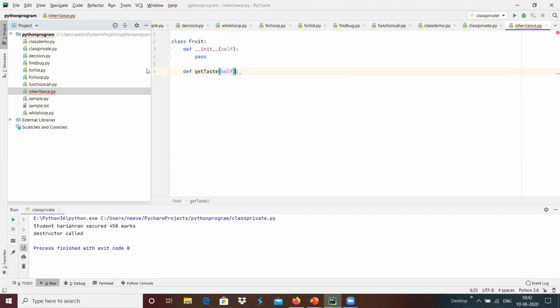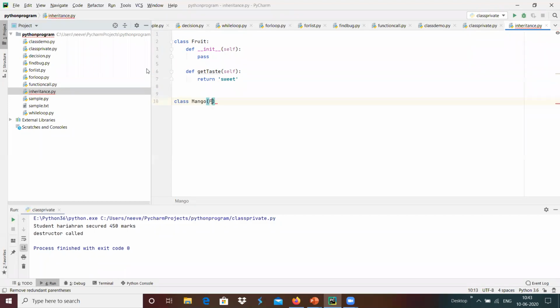which can be written as sweet over here. And for example, I'm going to create another class, class mango, which is a child class for the base class of fruit.